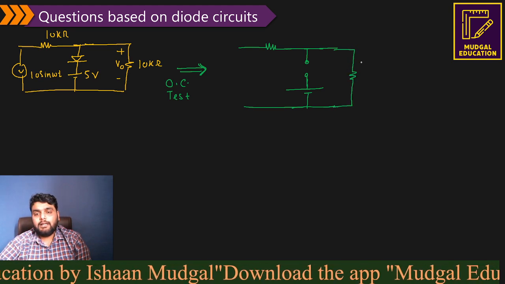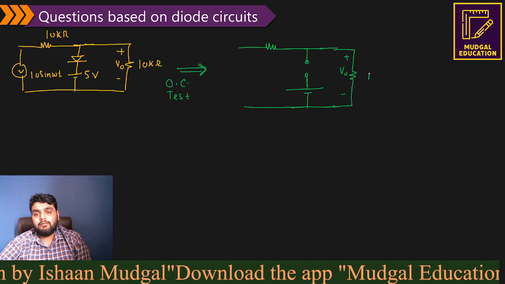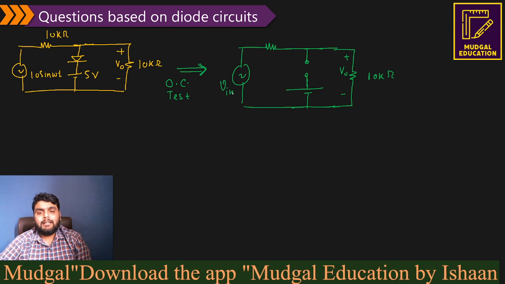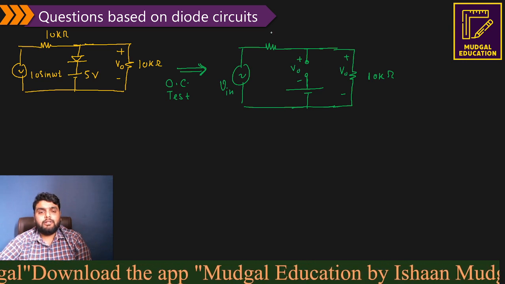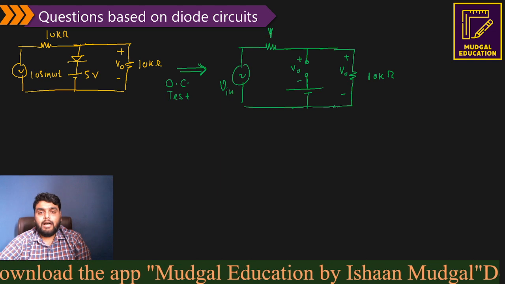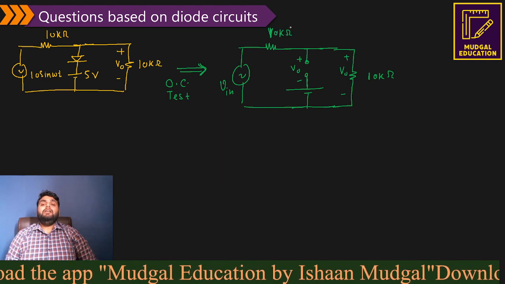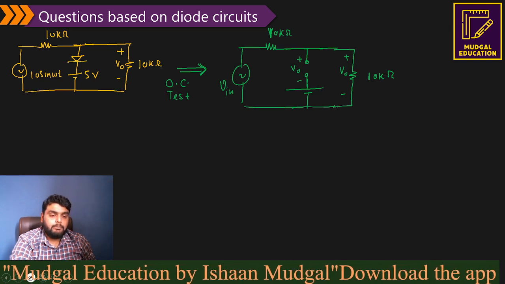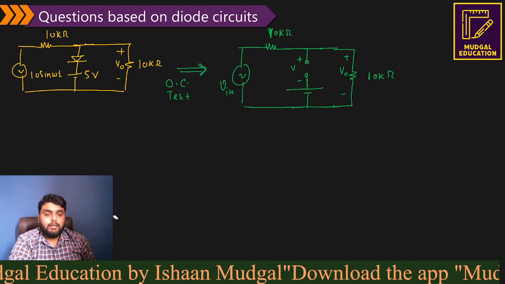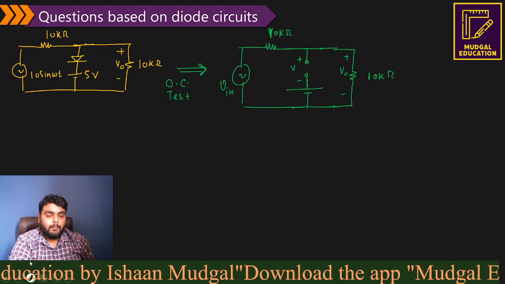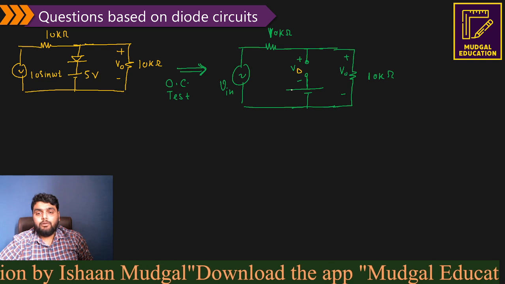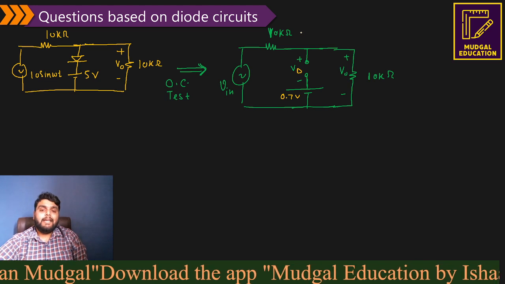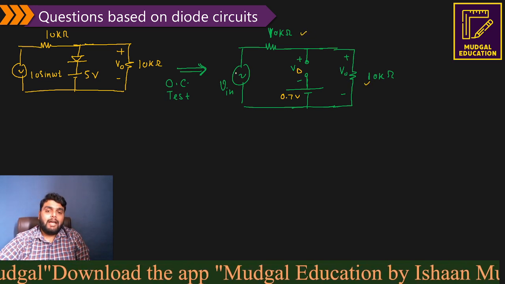Plus minus, it is 10 kilo ohm. I will say this is the input voltage. Right now I don't require the output voltage. Okay, so this is a diode voltage. Actually this is not a V naught, my fault. Let me erase this. This is actually a diode voltage, and the diode cutoff is 0.7. Okay, let's find out the diode voltage here. Now here you can see this is 10 kilo ohm, this is 10 kilo ohm, and this is the input voltage.